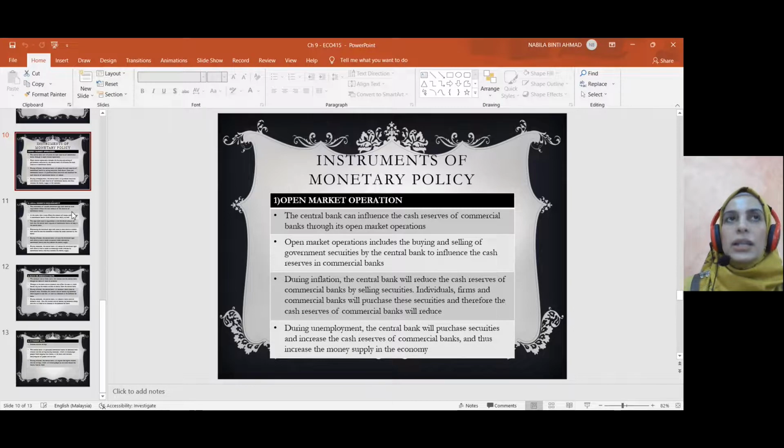So during unemployment atau recession pula, money supply berkurangan dalam ekonomi. Nak naikkan money supply, central bank akan buy the securities from the firm, individual and commercial bank. So mereka semua akan mempunyai duit. They will have money, cash reserve. Then they will use the money to spend in the economy. So money supply will increase. So masalah recession atau unemployment will be curbed.